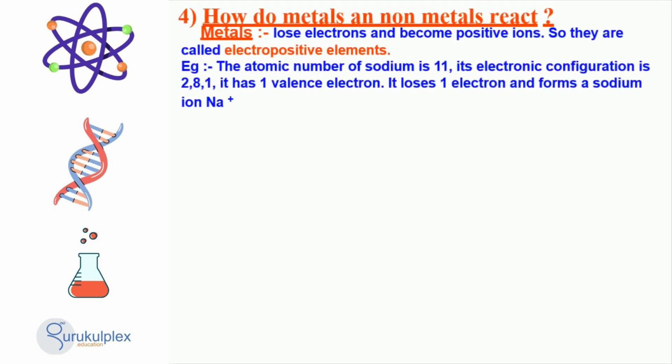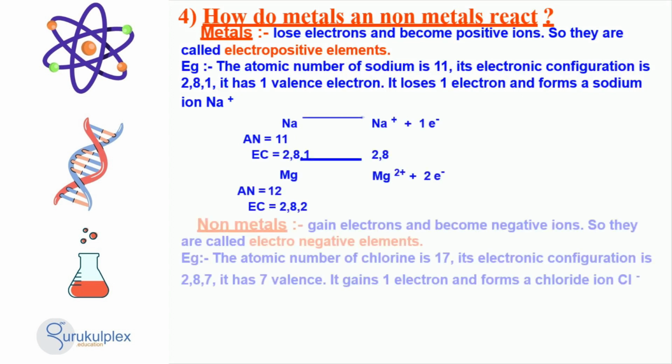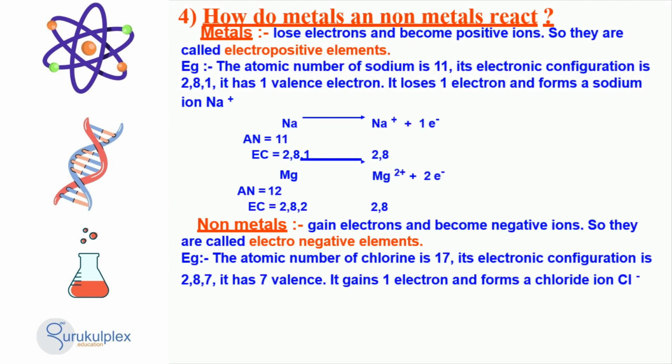Metals lose electrons and become positively charged ions, while non-metals gain electrons and become negatively charged ions. Sodium, with an atomic number of 11 and an electronic configuration of 2, 8, 1, loses 1 electron to form a sodium ion, Na+.